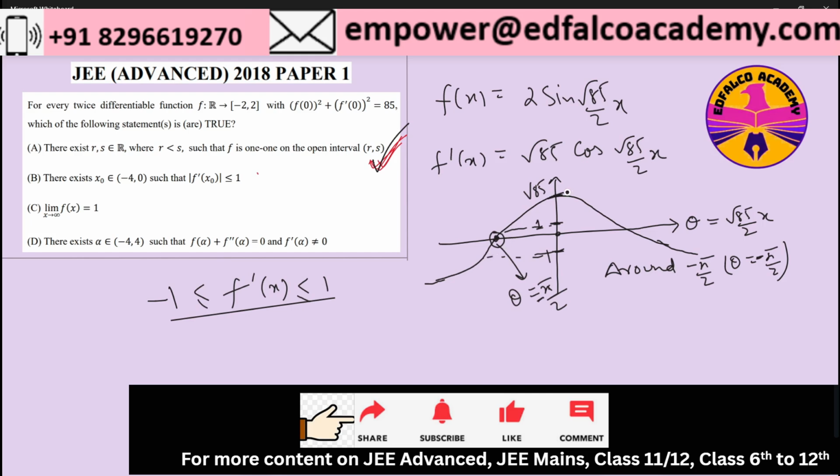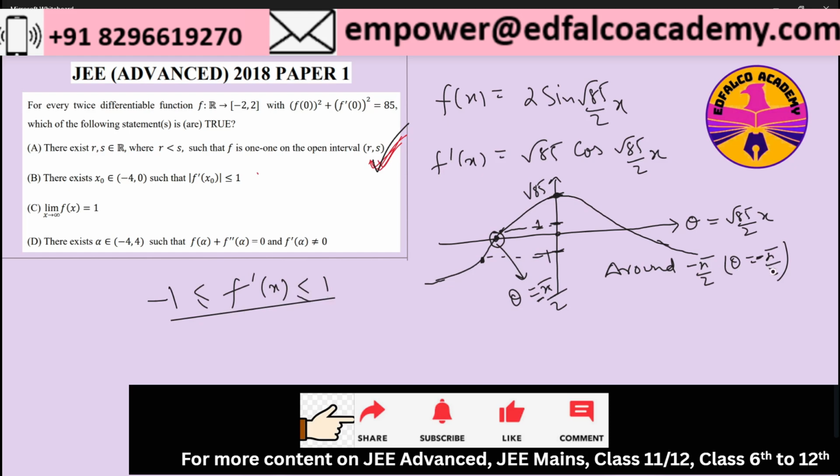Because it's a continuous function, it's decreasing over here, starting from root 85 at theta equals 0. So definitely somewhere it will come and hit the value of 1. And again it is going down, so it will hit a value of -1 also. So around this minus pi by 2, the value of f dash x will lie between -1 and 1.